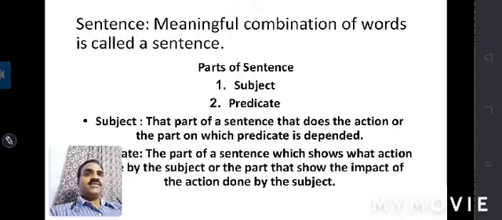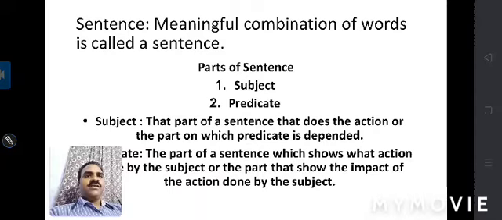What is a sentence? A meaningful combination of words is called a sentence, and you can also say a group of words which makes a complete sense is called a sentence. So there are various definitions. The meaning is that it is a combination of words, and it should be meaningful. Two things: meaningful and combination of words.